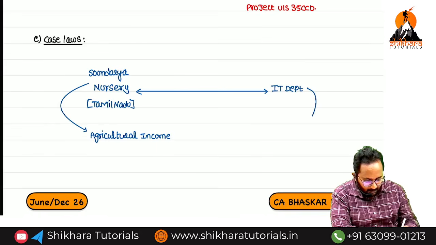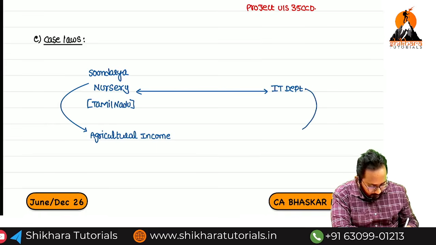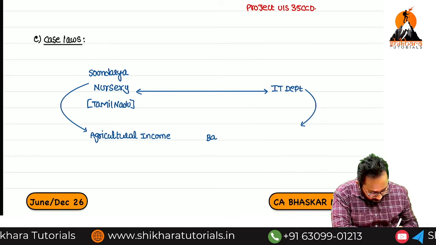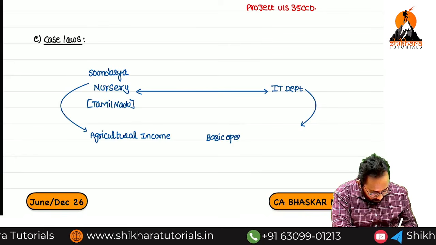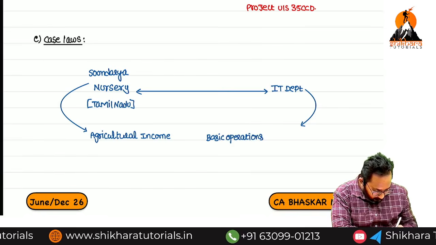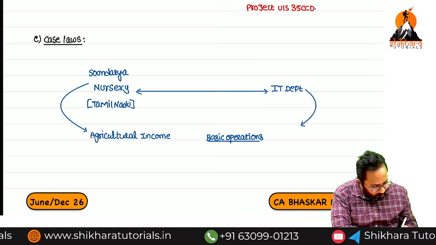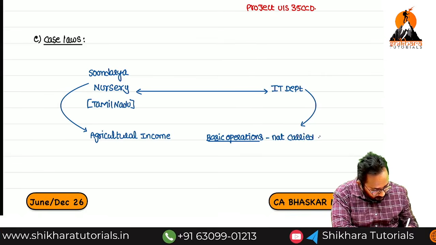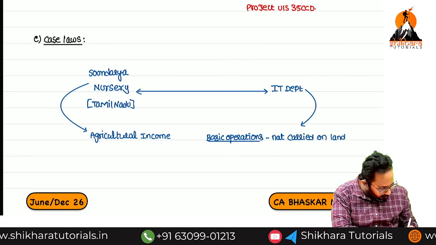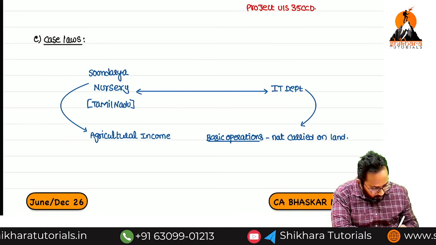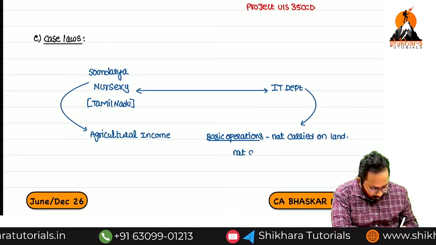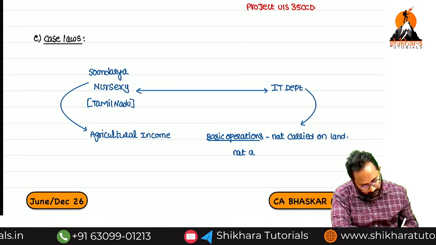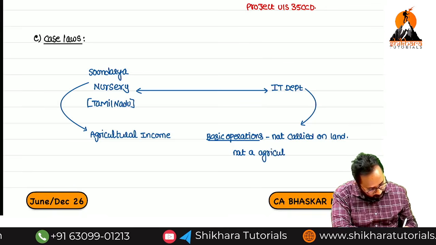But here the basic operations are not carried on land. So they are arguing that it is not agricultural income, and they are asking for tax. Now there is a dispute between these two.